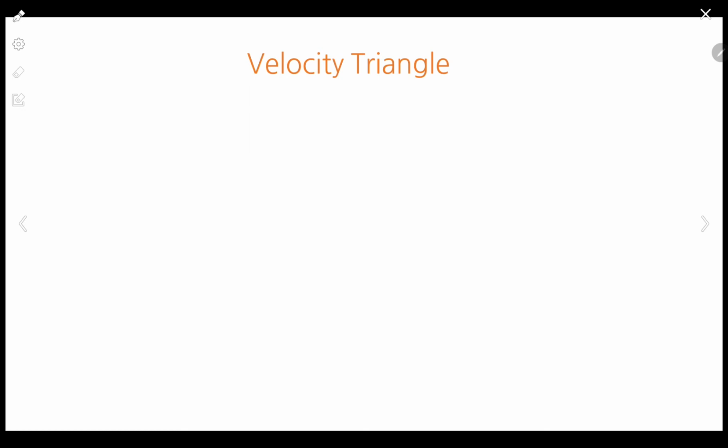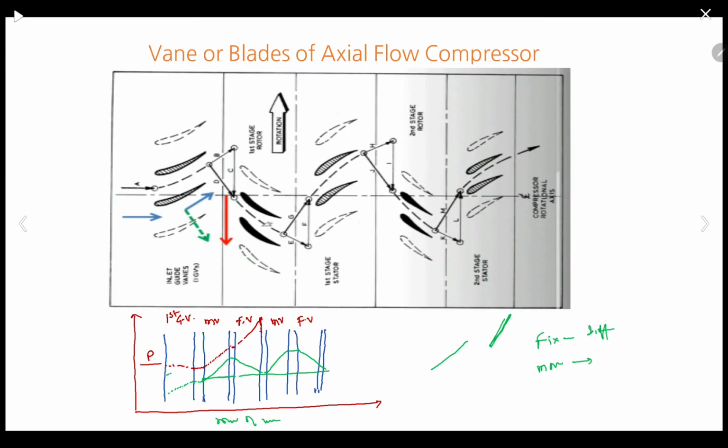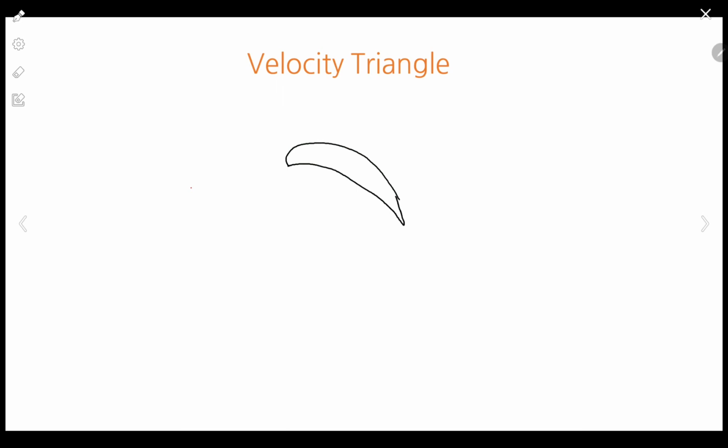Yeah, undo. So let's draw again. This was the blade velocity, correct? I had taken this tangential component as VR.